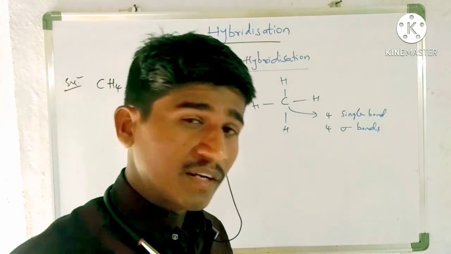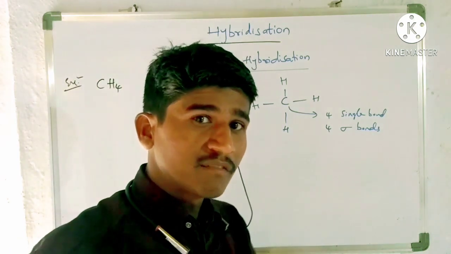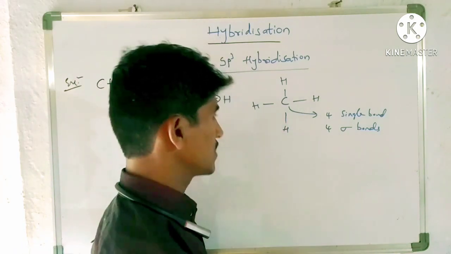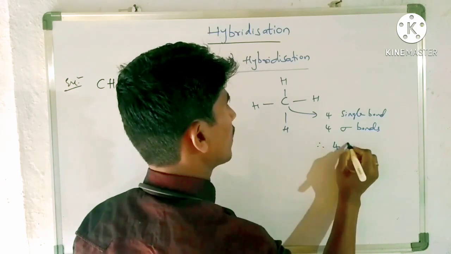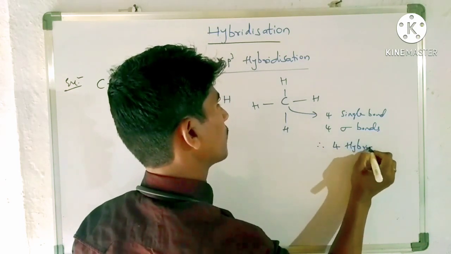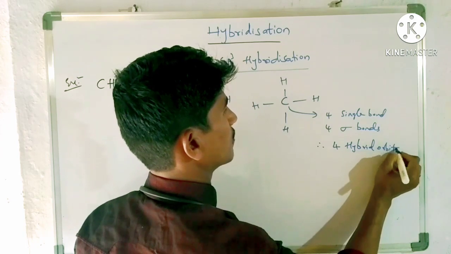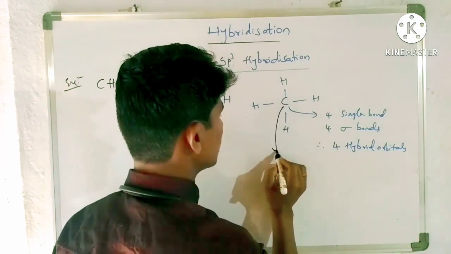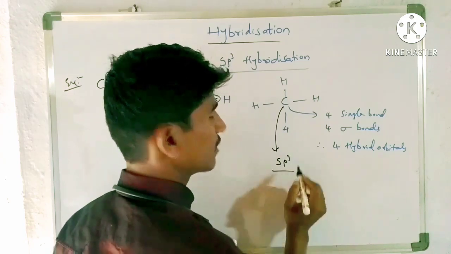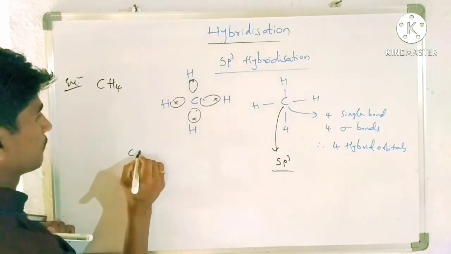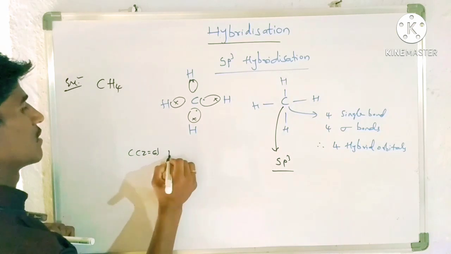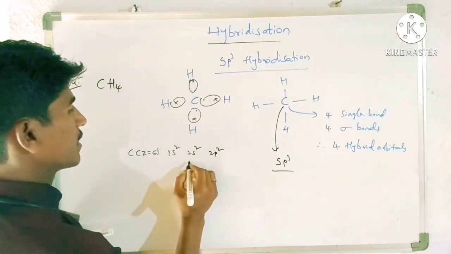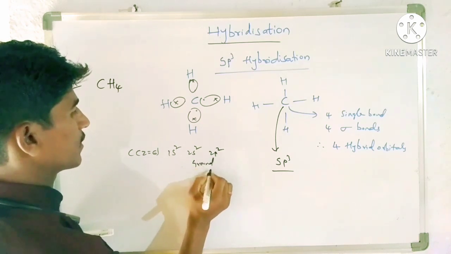Generally, in the case of carbon, when carbon is forming a sigma bond, it involves one hybrid orbital. So this carbon involves 4 sigma bonds, which means it requires 4 hybrid orbitals. 4 hybrid orbitals are possible only when this carbon is in sp3 hybridization. We already discussed this. Carbon Z is equal to 6: 1s2, 2s2, 2p2. This is the ground state configuration.